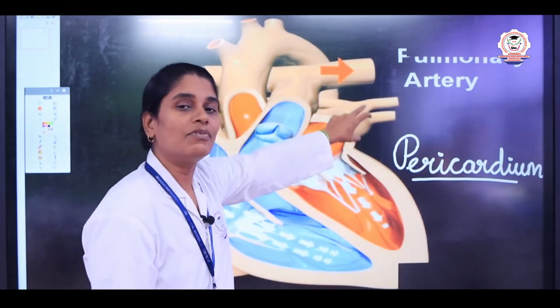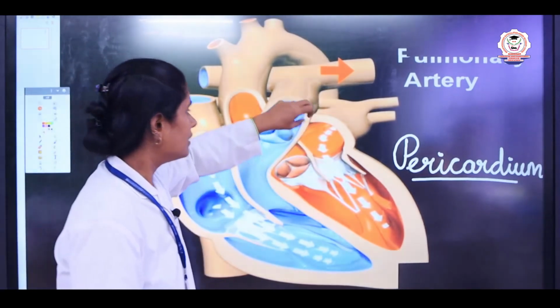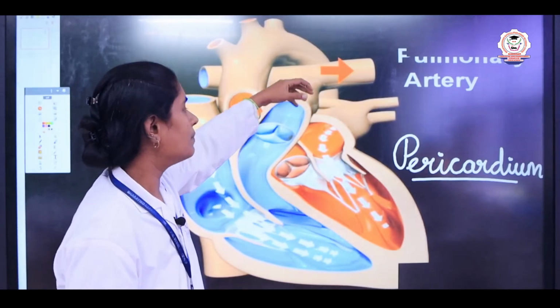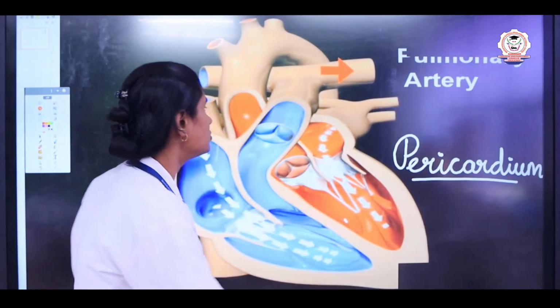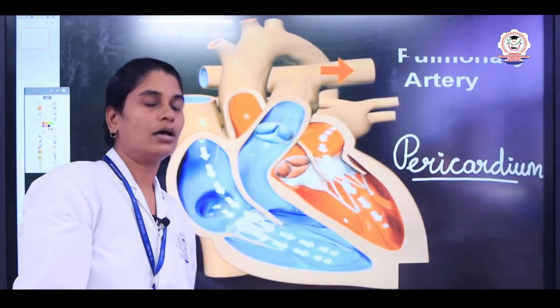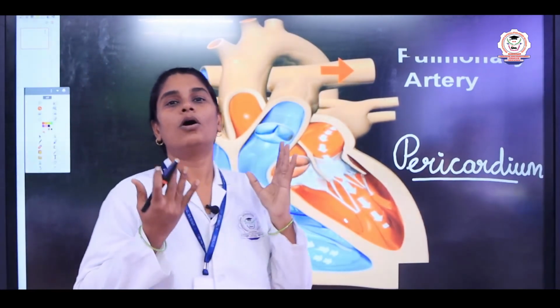The pulmonary vein takes the oxygenated blood from the lungs into the left atrium, and from the left atrium the blood is taken to the left ventricle. From the left ventricle you can see a blood vessel known as the aorta. Through the aorta the heart supplies the oxygenated blood to all the parts of our body.